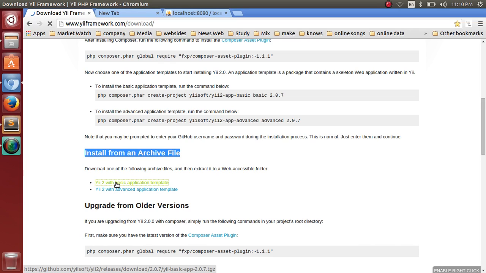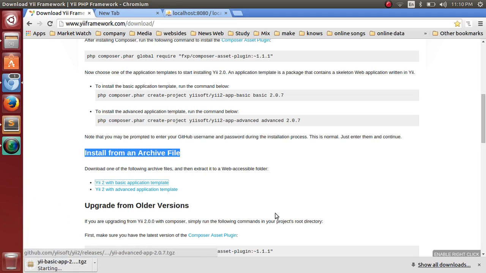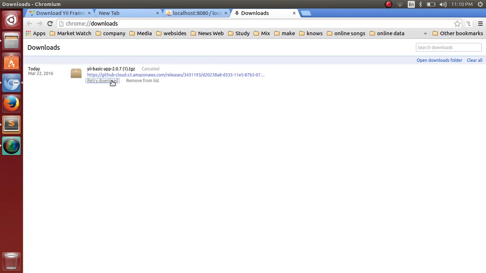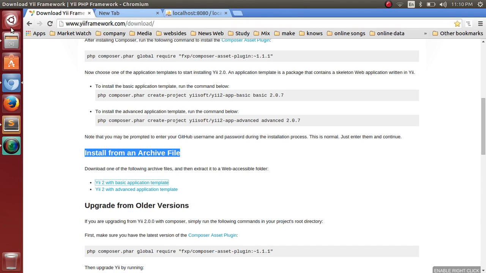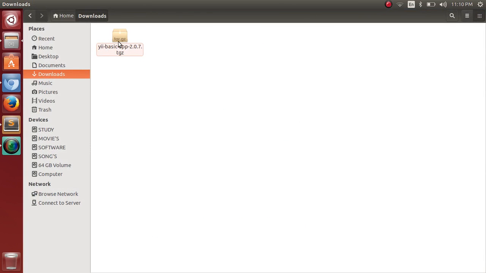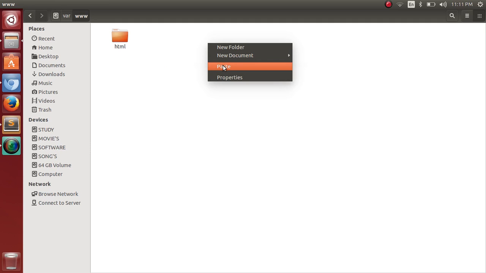So click on the Yii2 file. I have already downloaded this file, so don't download it again. Now go to the download folder. In the download folder I have this file. Copy this file, go to Computer, then the www folder in localhost, and paste the file here.